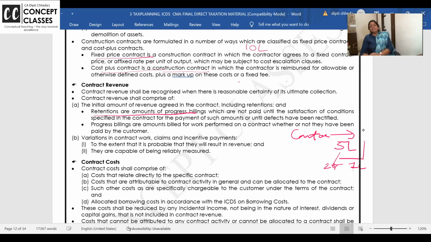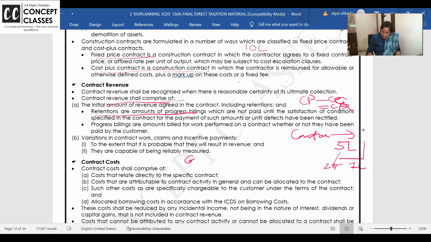And in accounts, we don't recognize this retention money. But in income tax, when you are recognizing contract revenue, it shall comprise retentions also. So contract price minus contract cost is your contract profit.